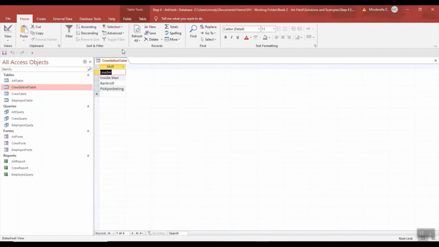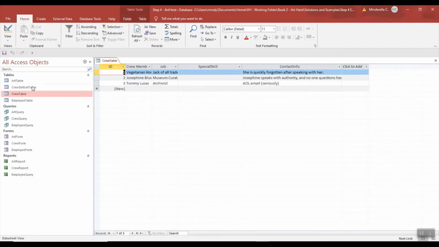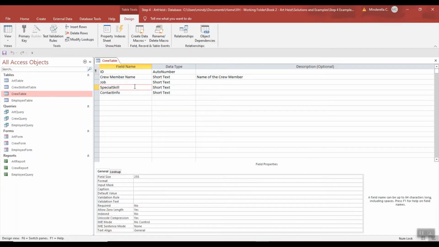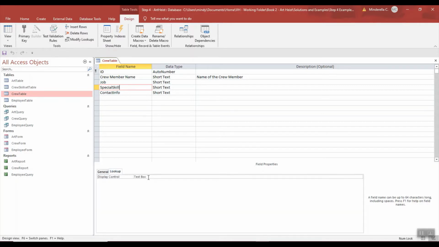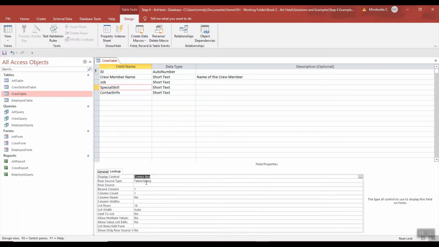So this is the information that I'm going to put in the crew table, so I'm going to go ahead and close this. And here's the crew table, and this is where I want my combo box. So I'm going to go to View, Design View. I'm going to click on the field that I would like to have the combo box. I'm going to go down here to Properties and select Lookup. I'm going to change it from Text Box to Combo Box.